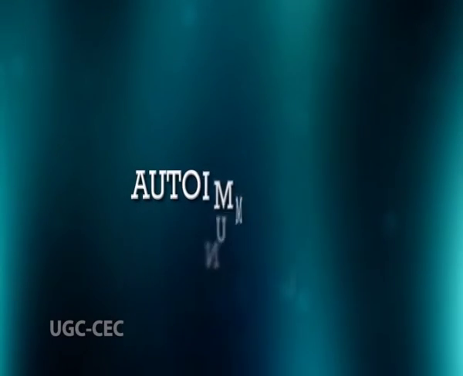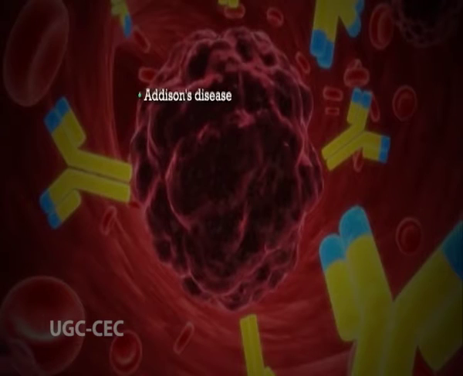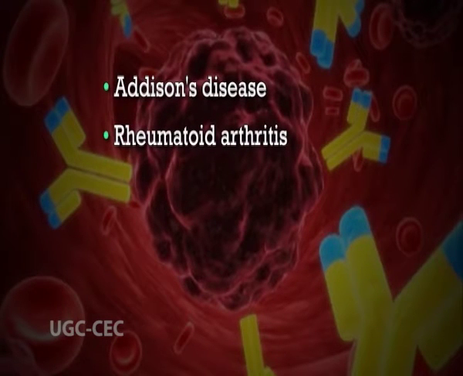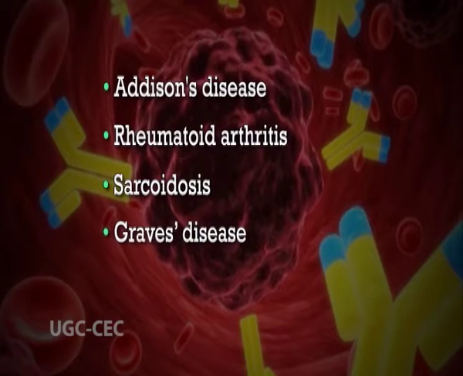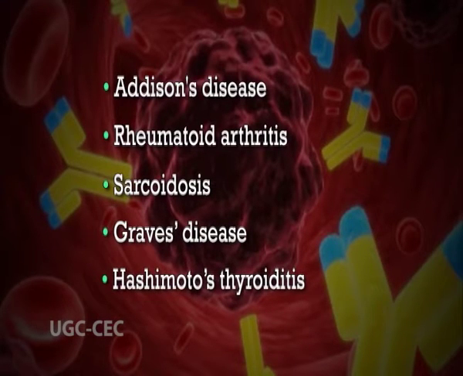Now coming to autoimmunity. Autoimmunity is a system of immune responses of an organism against its own healthy cells and tissues. Any disease that results from such an aberrant immune response is termed an autoimmune disease. A few prominent examples are Addison's disease, rheumatoid arthritis, sarcoidosis, Graves' disease, Hashimoto's thyroiditis, etc. So we can say that autoimmunity is the abnormal functioning of the immune response.